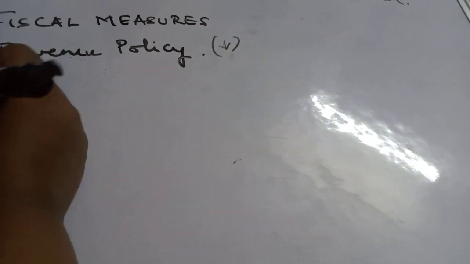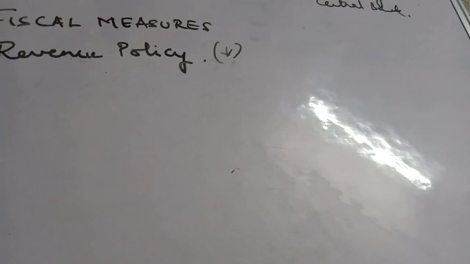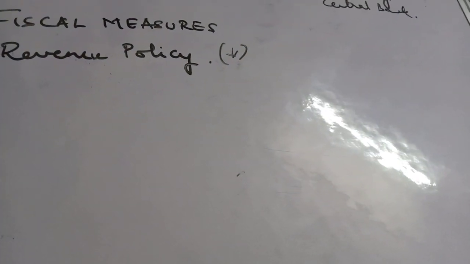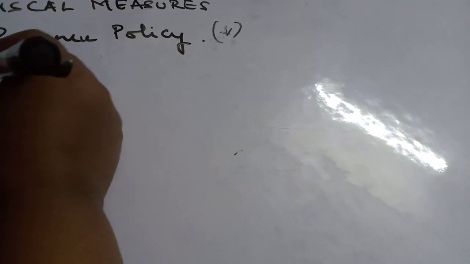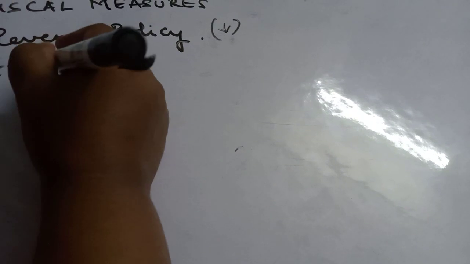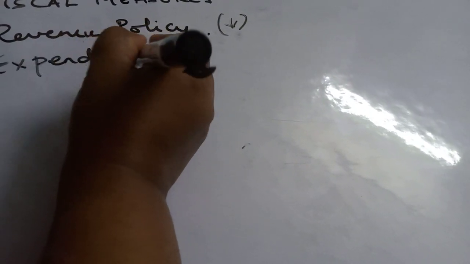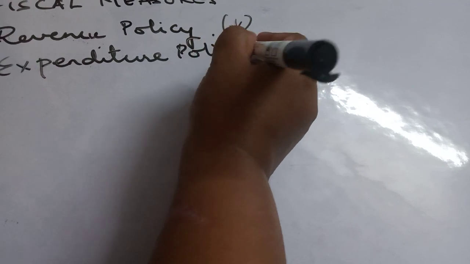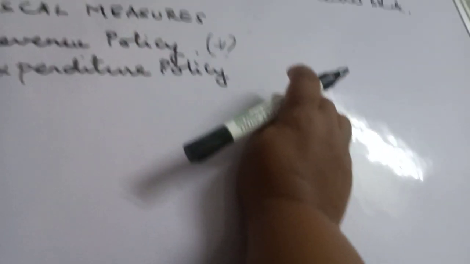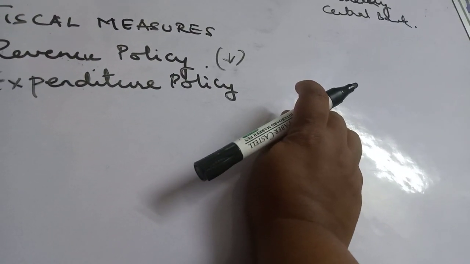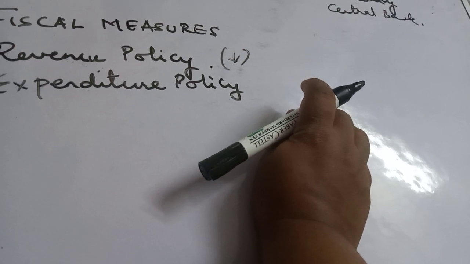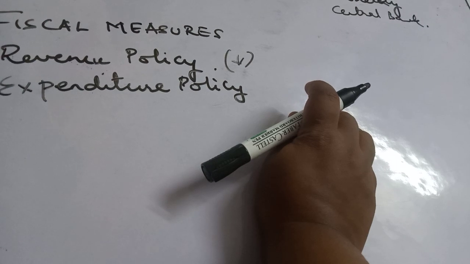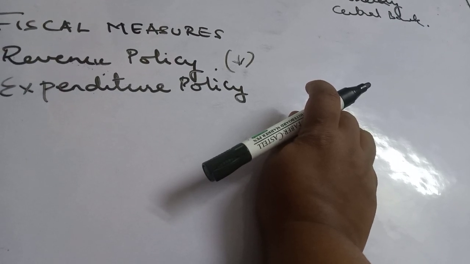The second component is the expenditure policy. In situation of deficient demand, the government increases the expenditure on public works, thereby increases the money income of people.